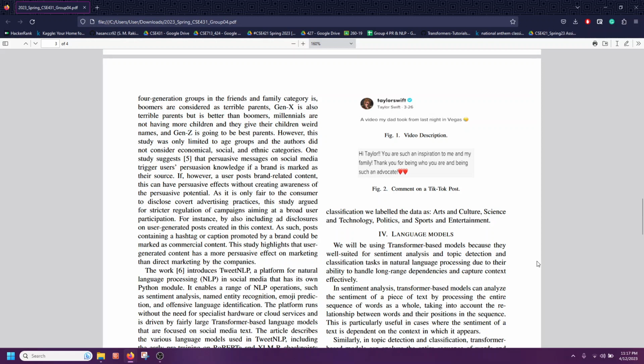As you can see in the picture, it is a TikTok post posted by Taylor Swift. It says, "A video my dad took from last night in Vegas," and we can see a comment there. It says, "Hi Taylor, you're such an inspiration to my family, thank you for being who you are, being such an advocate." So this is an example of a caption and comments.